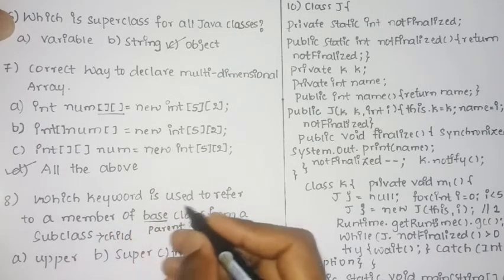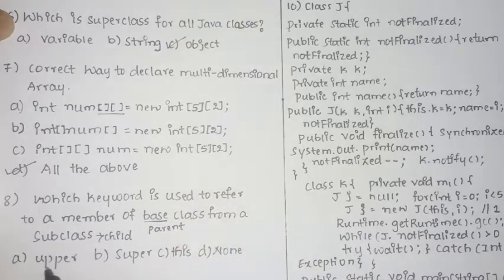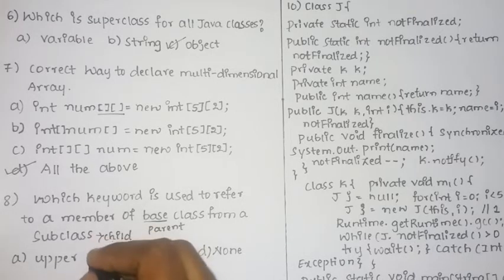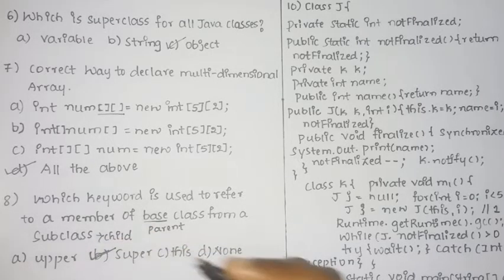So from the child class, if you want to invoke the parent class, we have 4 options: upper, super, this keyword and none. There is no upper keyword. Upper is only used to convert lowercase letters into uppercase, and that too it is one of the methods of string. So then you can say the super keyword is the keyword which is used to invoke the parent class from the subclass or the child class. The this keyword is used to refer to the current object. So option B, that is super, is the correct answer for this question.